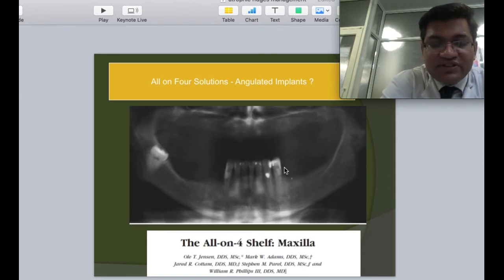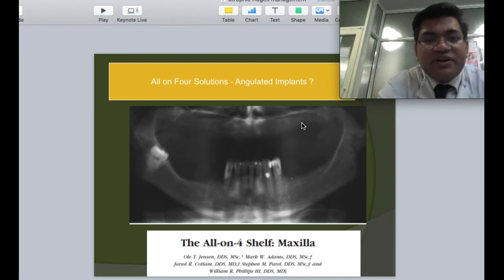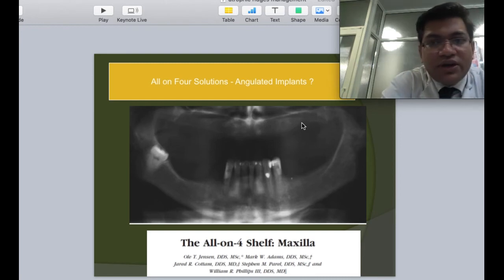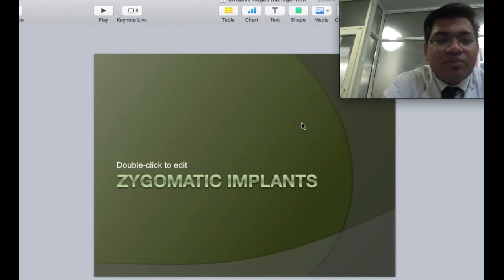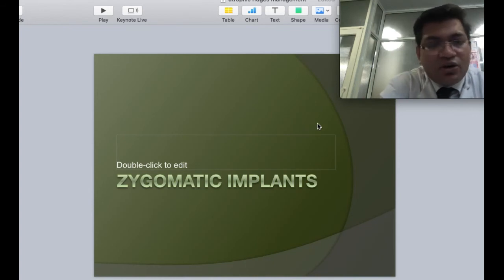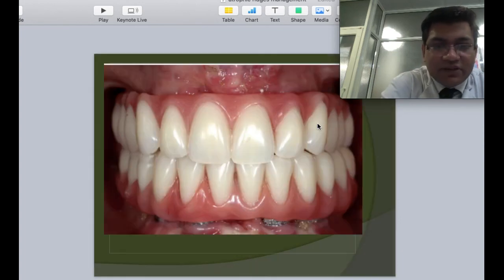All-on-4 solution is where the sinus volumes are extremely thin, even with direct sinus lift. If the patient is not willing for autogenous grafting and we are sure that it's going to fail with alloplastic bone grafts, we go ahead and negate the sinuses and rehabilitate the arch with the help of all-on-4 implants. What are the other alternatives? The other alternatives are zygomatic implants.